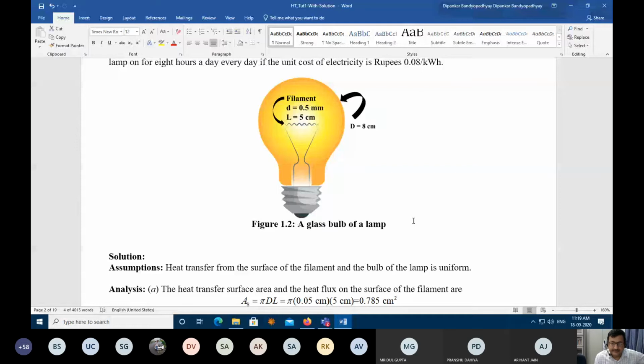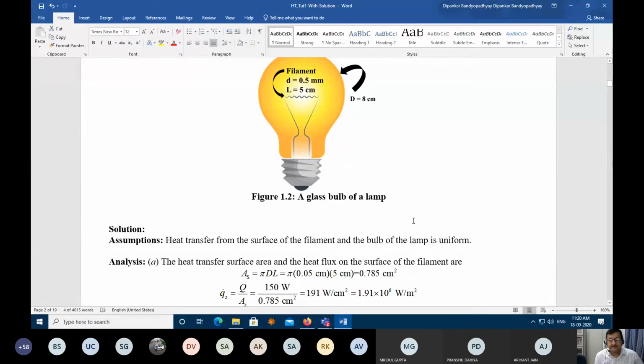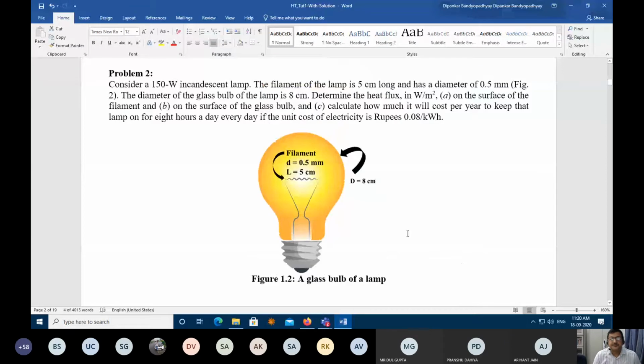Very good. Then I calculated the heat flux. The heat rate is given as 150 watt and I divided it by the area of the filament. So it is 1.910 into 10 to the power 6. Fantastic. So that is A. Now B. I'm doing it. Yeah.